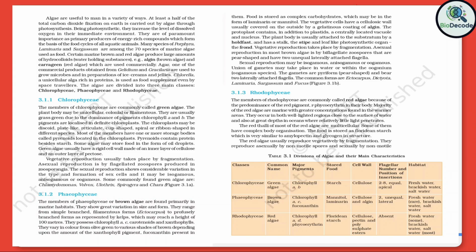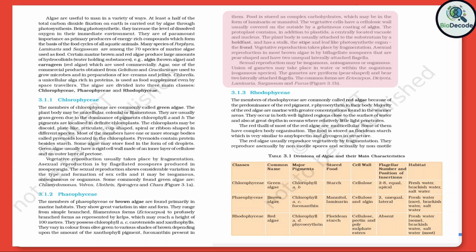fucoxanthin, present in them. Food is stored as complex carbohydrates, which may be in the form of laminarin or mannitol. The vegetative cells have a cellulosic wall usually covered on the outside by a gelatinous coating of algin. The protoplast contains, in addition to plastids, a centrally located vacuole and nucleus. The plant body is usually attached to the substratum by a holdfast and has a stalk, the stipe, and a leaf-like photosynthetic organ, the frond. Vegetative reproduction takes place by fragmentation.